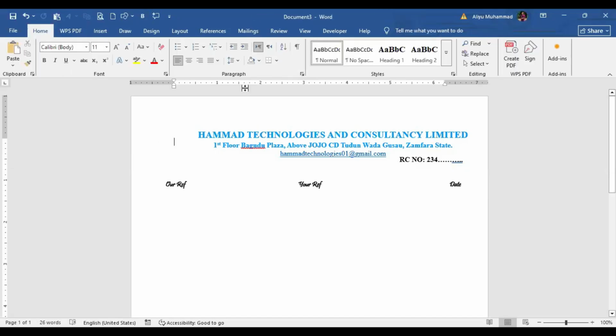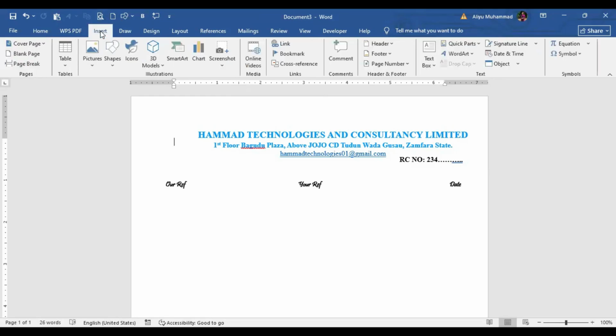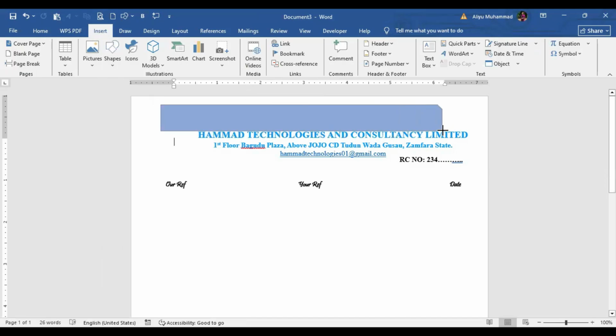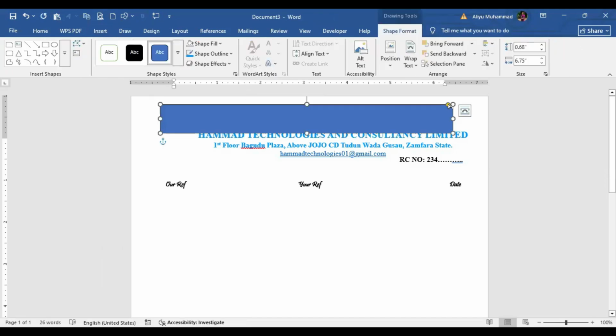So now, if you want to design a letterhead, it depends on the design you want, please. You can use any shape you want when designing your letterhead. So for example, let's come to insert and pick any shape. Let's see which shape we are going to use. Let's pick this. I think we can pick this. So we can match the shape.